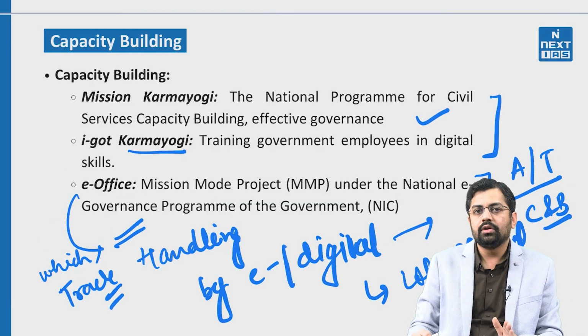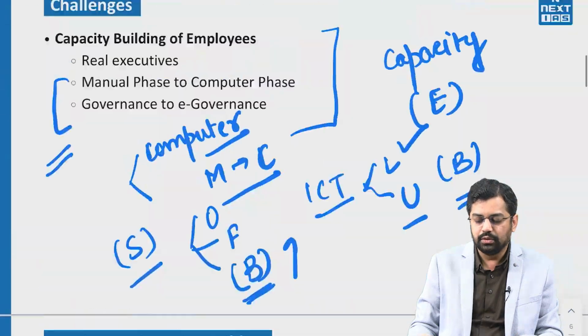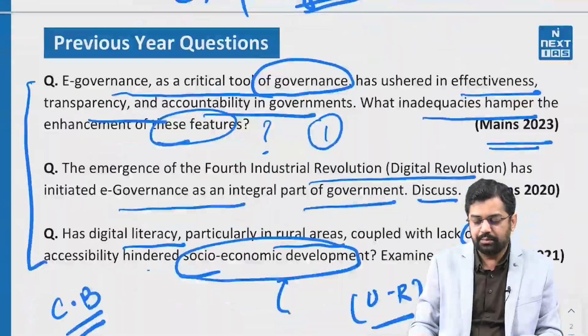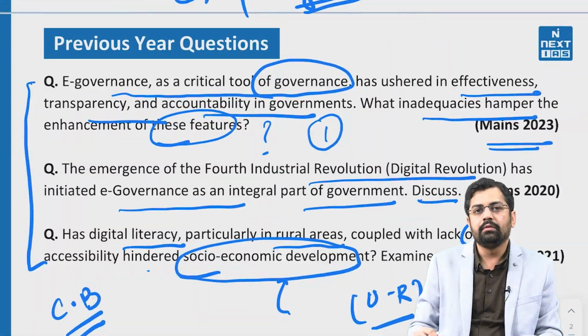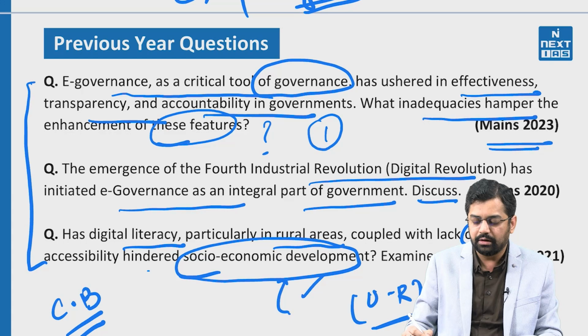This is one dimension of a particular article, and as I was telling you, whenever you see the PYQs, the PYQ can revolve around the same theme of e-governance or digital governance, but the dimension of asking a question can be different. As here they link ICT and the urban rural divide with respect to socio-economic development, and here it was used with respect to the barriers related to e-governance and their effectiveness, right? So that's how we can prepare a topic in a very holistic way, right?